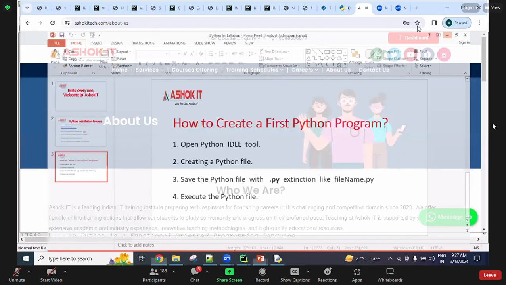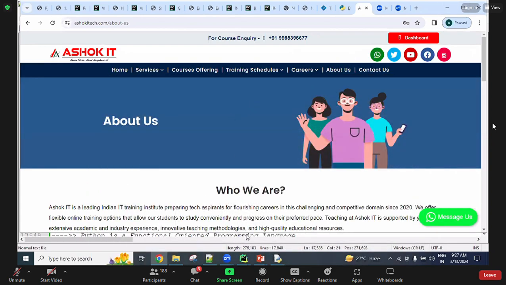How many months does it take to complete the Django framework in the course? 45 working sessions are required, madam, only for Django. For the total full stack development, the duration is 3 months.